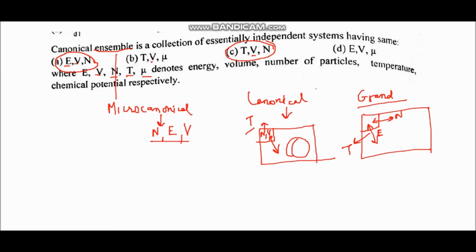So T is fixed and the chemical potential mu is also fixed. So mu, which is chemical potential, is the energy required to add a particle into the system. So in a grand canonical ensemble, T, mu and V, these three are fixed. So option B represents grand canonical ensemble. So in this case we have to find the condition for the canonical ensemble. So option C is the right answer.